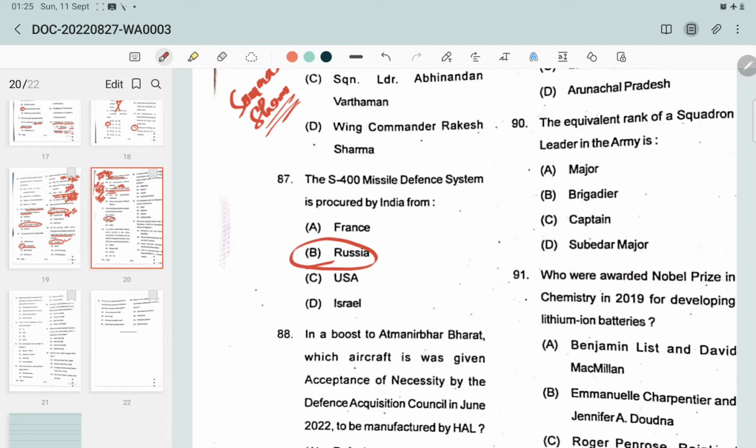Other countries that have the S-400 missile defense systems include China, Turkey and Russia. Now India also procured the S-400 missile system from Russia.